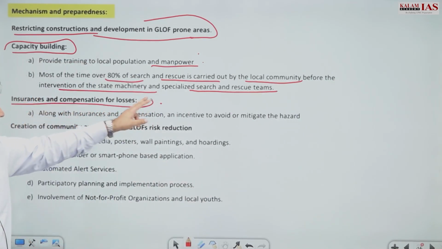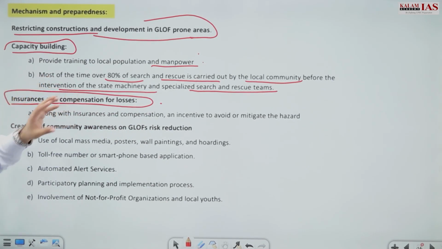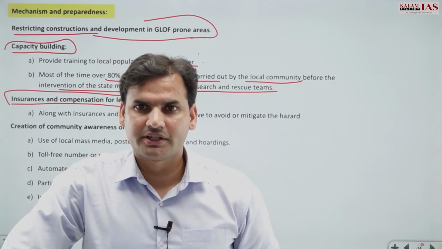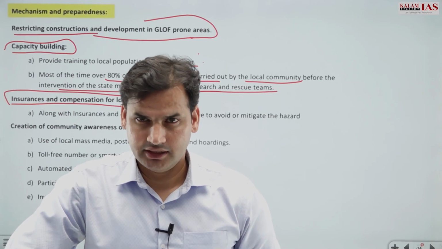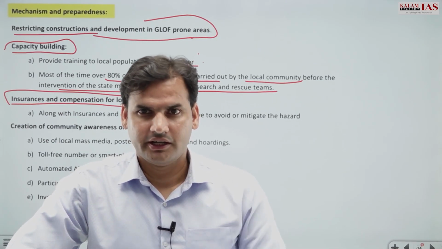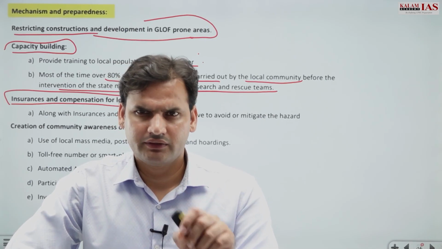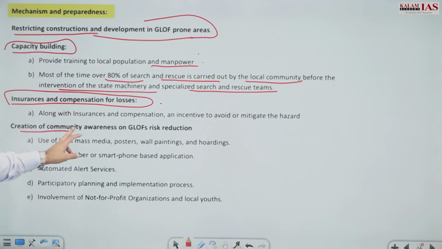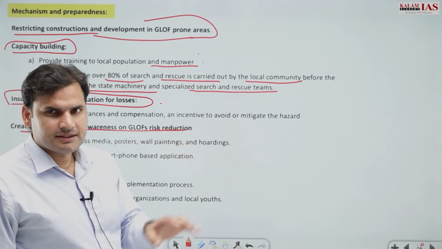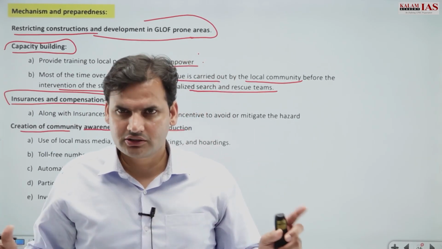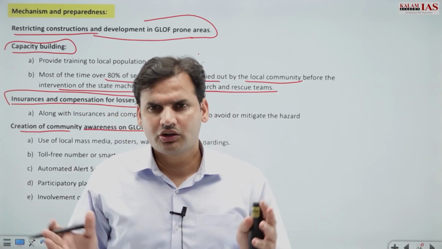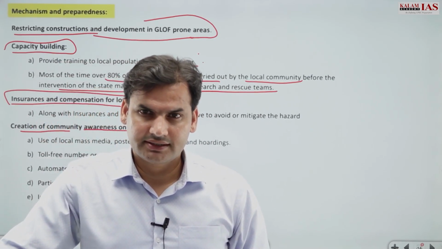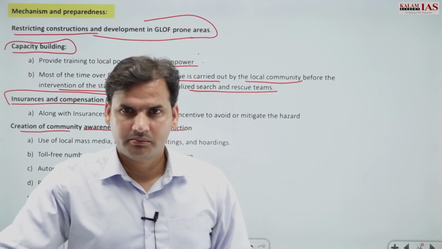Then insurance and compensation for losses. Now what has been in the news? That this Chungthang hydroelectric project won't get 100% insurance, right? It would only be getting a sum of 500 crores, right? And creation of community awareness. So community awareness, now this is one point which is common across all disasters. Not only disasters, any policy or program won't be successful if there is lack of awareness in the public.